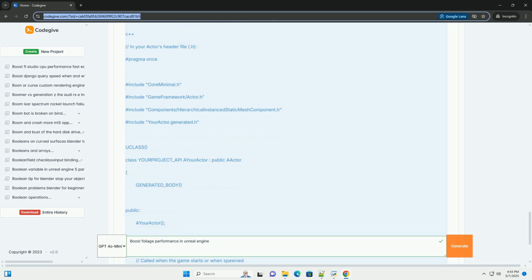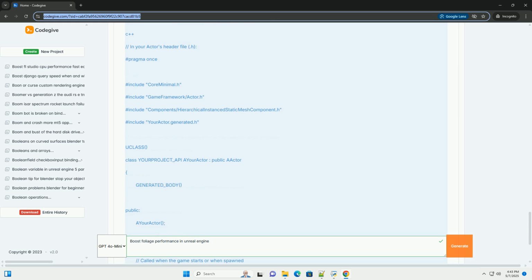Why HISM? Draw call reduction. HISM groups identical meshes, drastically reducing draw calls. Culling. The engine can efficiently cull entire clusters of instances that are outside the view frustum or occluded by other objects. Memory efficiency. Only one copy of the mesh data is stored in memory, reducing memory footprint. Easy management. HISM provides tools for adding, removing, and manipulating instances.